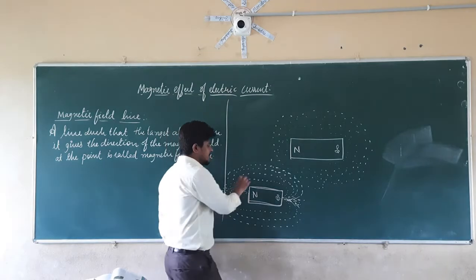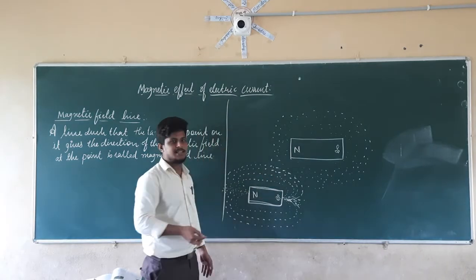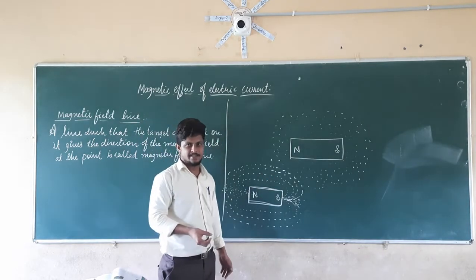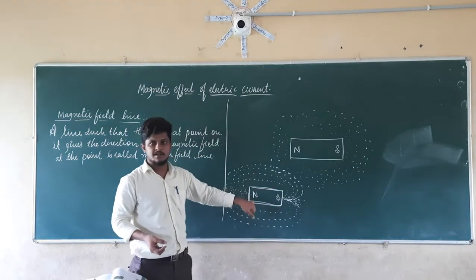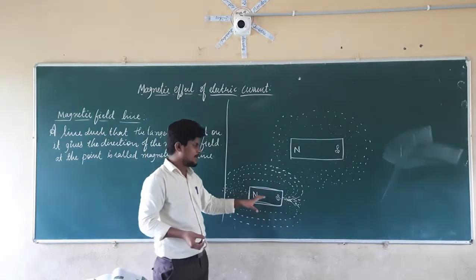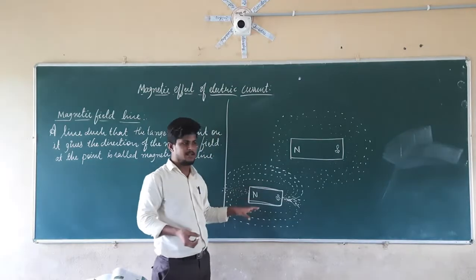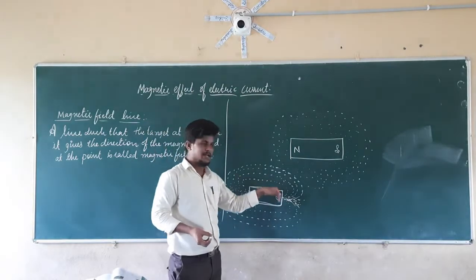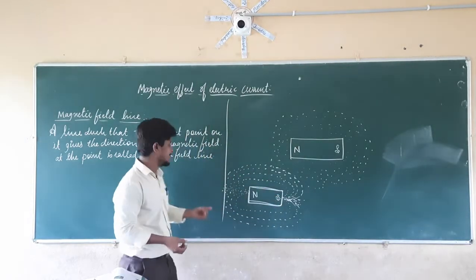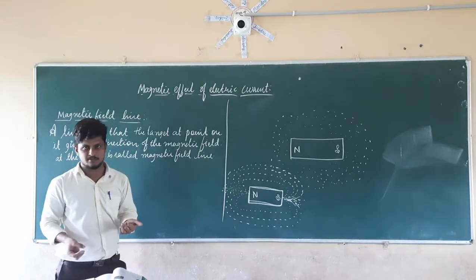So these lines, these patterns, are nothing but the magnetic field lines. Iron filings deposit in such a manner that they give curved lines. Those curved lines are nothing but the magnetic field lines.